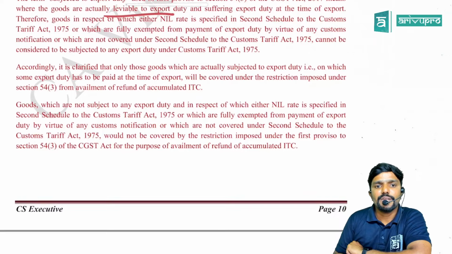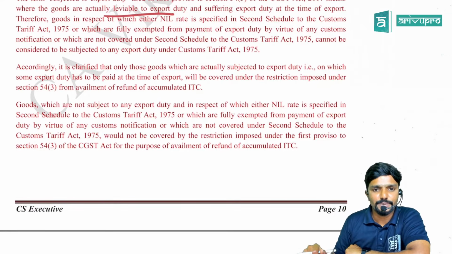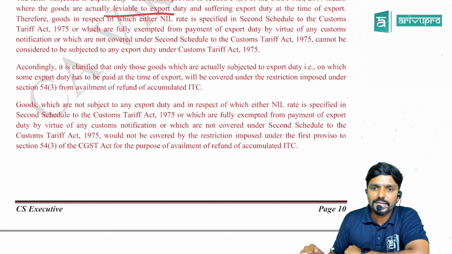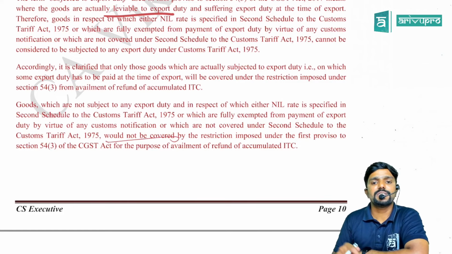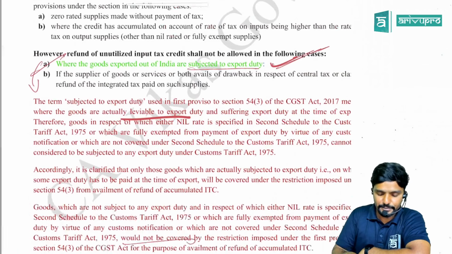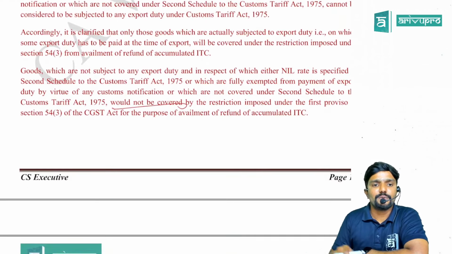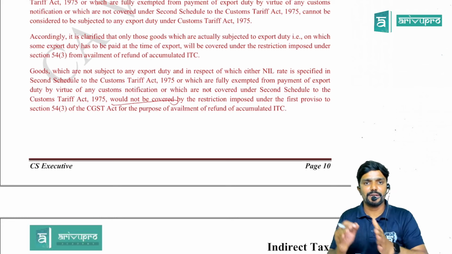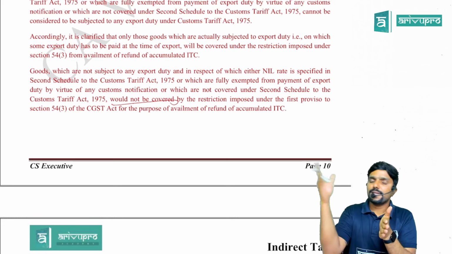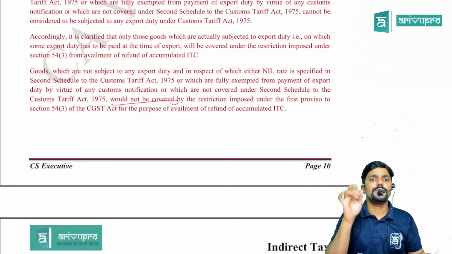Goods which are not subject to any export duty, that is which are exempt or nil, and in respect of which either nil rate is specified in second schedule of Customs Tariff Act, or which are fully exempt from payment of export duty by virtue of any customs notification, or which are not covered under second schedule to the Customs Tariff Act, would not be covered by the restriction imposed, meaning that will not fall in this point under the first proviso to section 54 subsection 3 of CGST Act for the purpose of availment of refund of accumulated ITC.